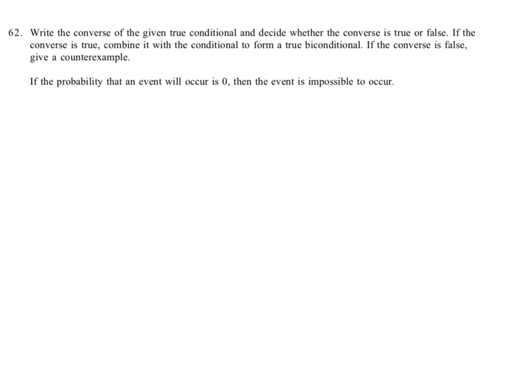Okay, we're going to write the converse of this, and they're telling us that it is a true conditional, that it's true that if the probability that an event will occur is 0, then the event is impossible to occur. Fun fact about probabilities, it's always between 0 and 1, okay? A probability of 1 means definitely going to happen, and a probability of 0 is impossible to occur. And then all the other things are some kind of percentage or decimal or fractional amount of it.